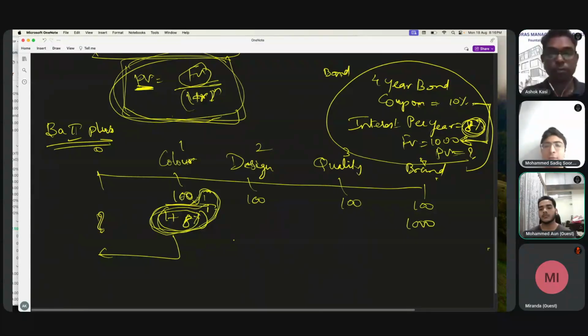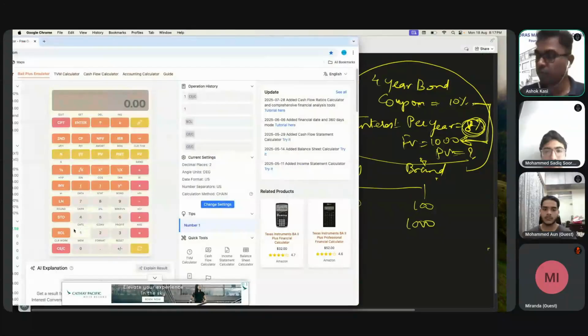If the cash flow is the same, then we can multiply it by the sum value. But the problem is that the time is different. There is a difference between getting 100 after 1 year, after 2 years, after 3 years and after 4 years. So the time is different and the value will differ. The present value of each cash flow we will calculate, and then add up all the present values.